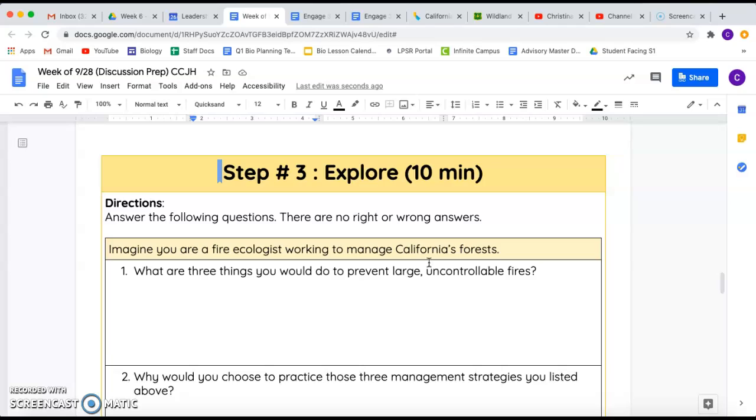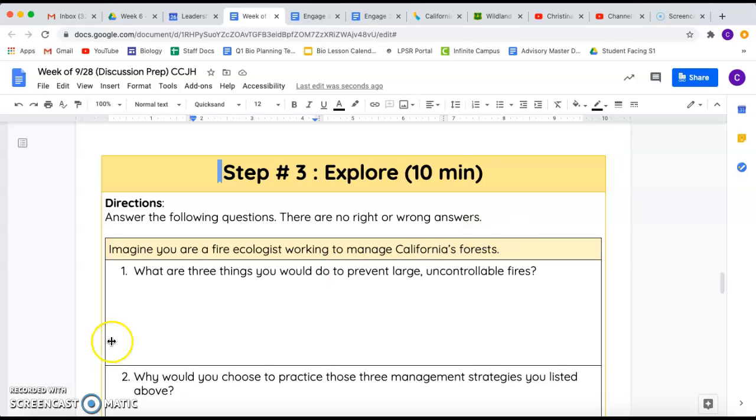So this is just for you guys to start thinking about how you would manage a forest. So there are no right or wrong answers. This is genuinely just for you guys to brainstorm. So I want you to imagine that just like the man in the video that we watched in small group synchronous this week, imagine that you are a fire ecologist and you are working to manage California's forests.